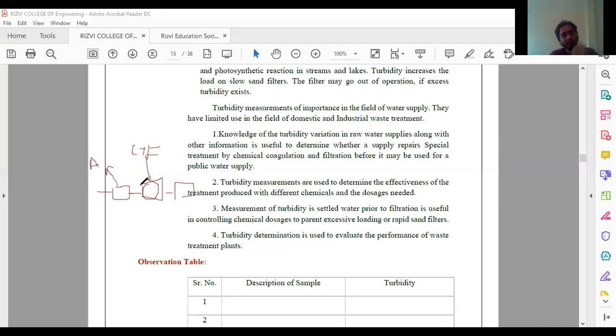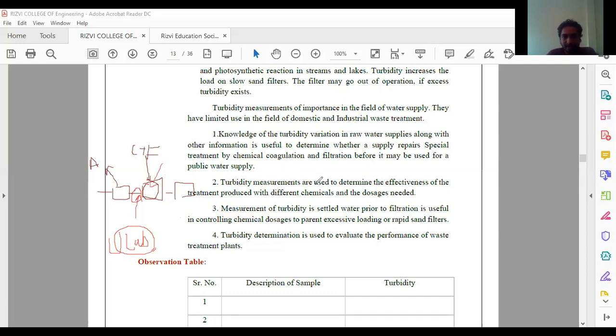We have to check how much turbidity is present in the water, how turbid the water is. So what we are going to do is take a sample from this particular portion and test it in the laboratory. After we get the turbidity of the water, we will use this turbidity value to know how much coagulant we have to add in this unit, so that the whole turbidity in the water gets removed. So this is the first significance of it.